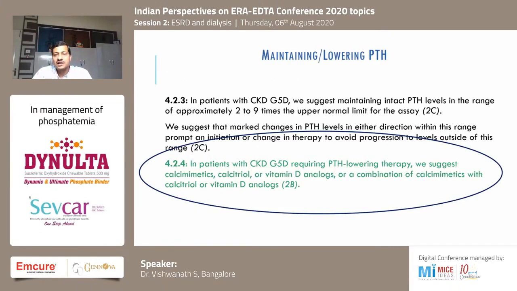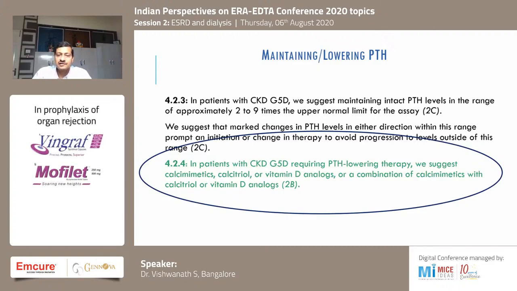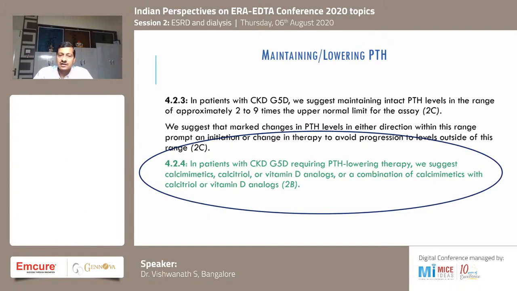Calcium mimetics: there was a trial called the EVOLVE trial where they found that there is no difference between calcium mimetics and other groups of drugs. So that's the reason whenever we try to suppress PTH, it should be done with a combination of calcium mimetics, calcitriol and vitamin D analogs, which are more helpful rather than only a calcium mimetic.